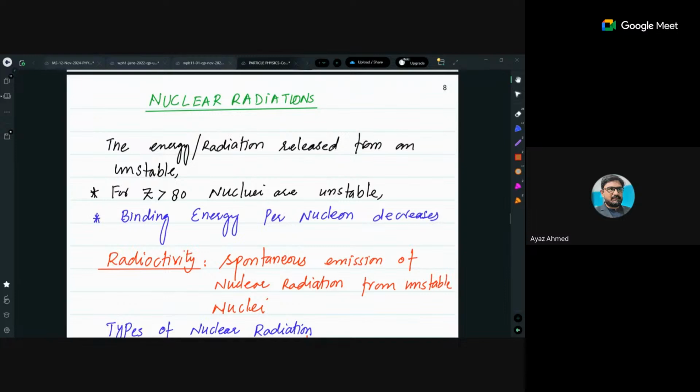In your A levels too, I will let you know that the most stable element is iron. All the elements whose atomic mass is less than iron are unstable as well, but they are not considered highly unstable. They fuse together to get stability, so that generates the fusion reaction.